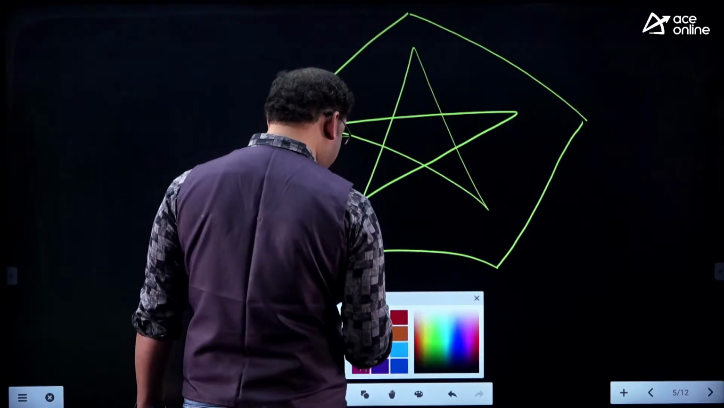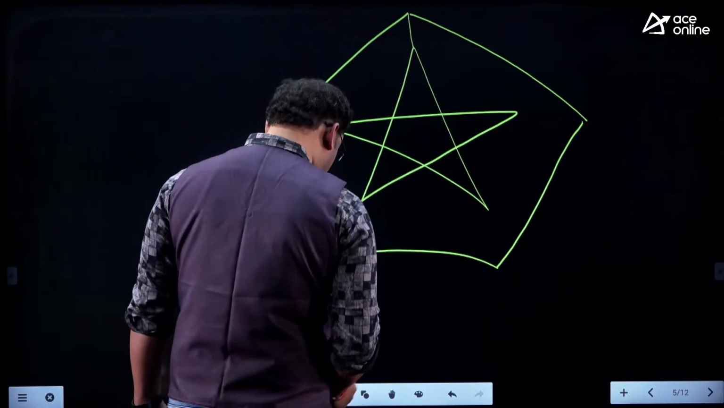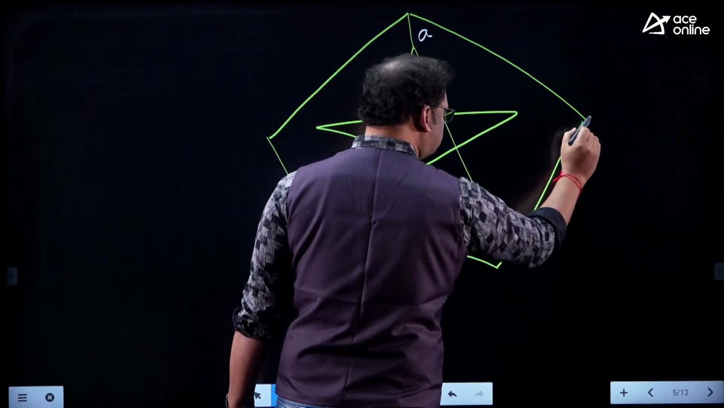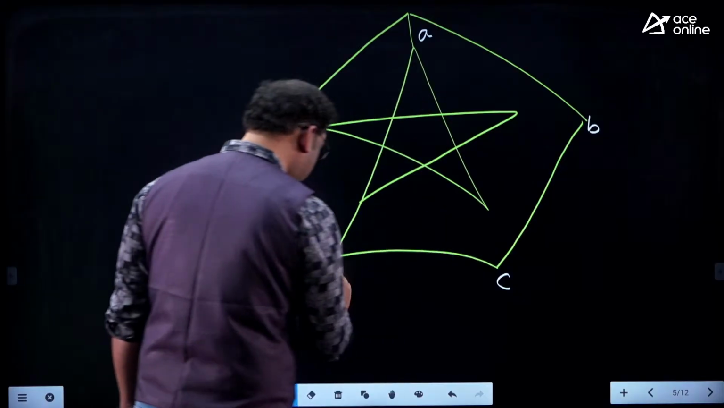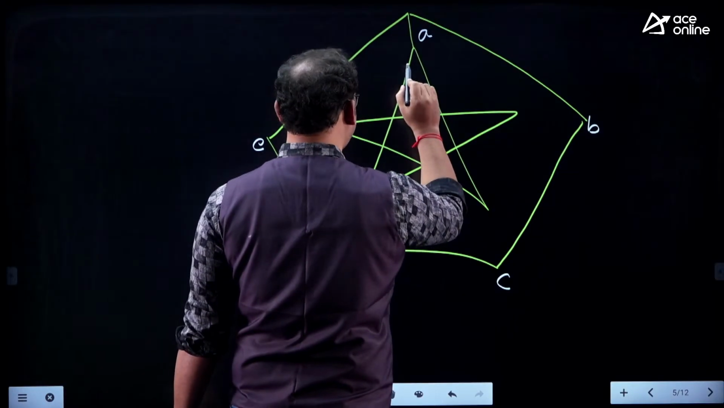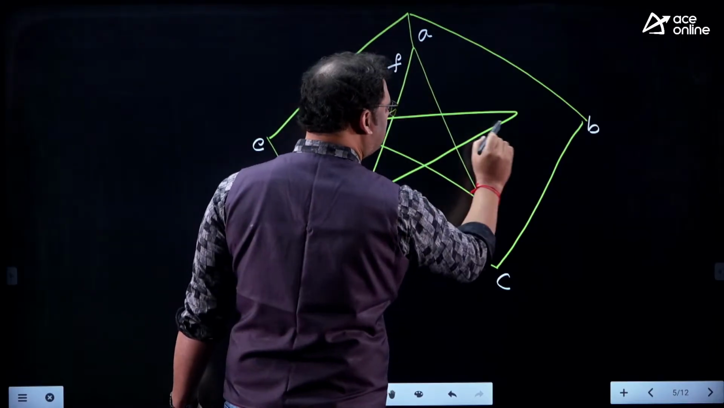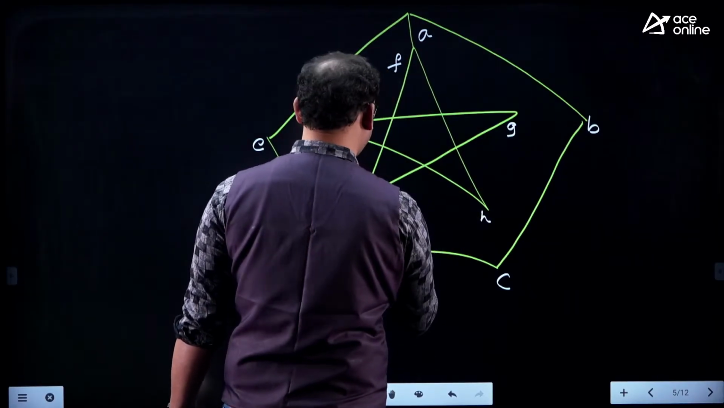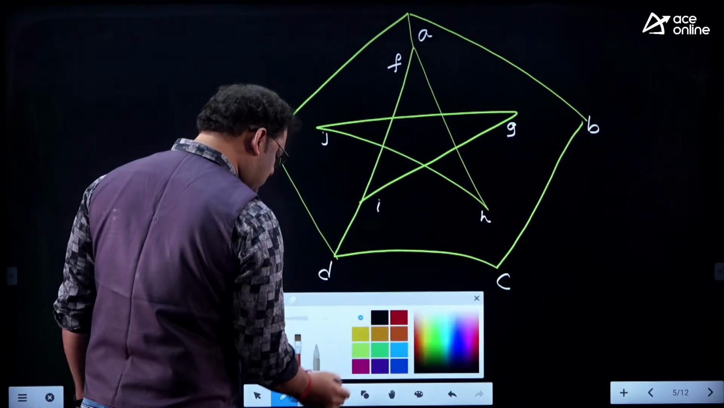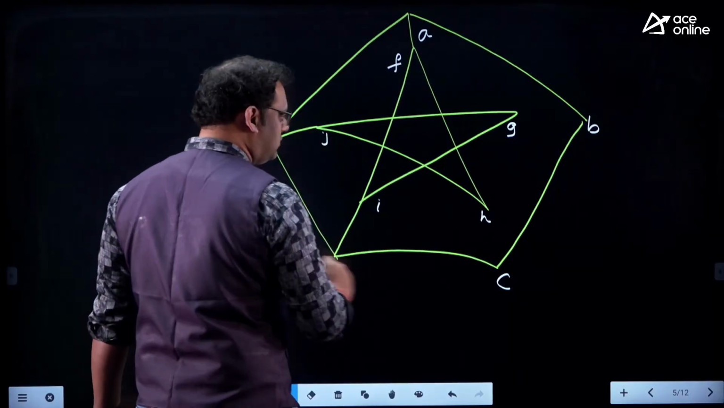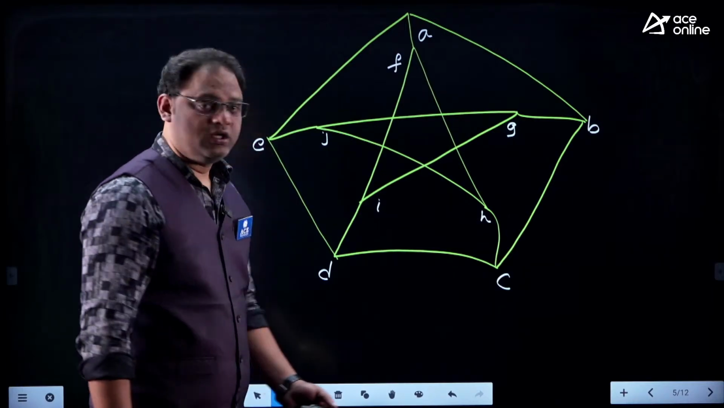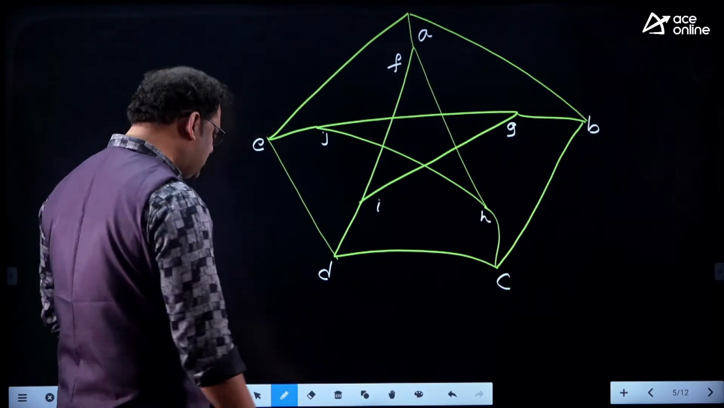Coming to the set of vertices, let me consider some 10 vertices here. And coming to the edges, let us take some edges like this. My dear, see this graph. I hope you noticed this graph.